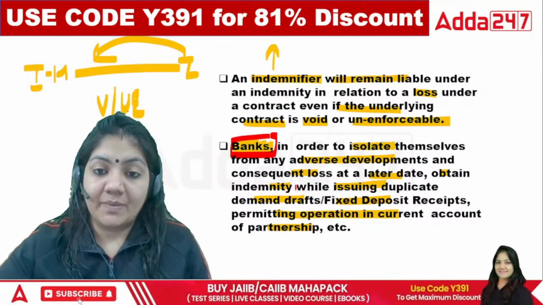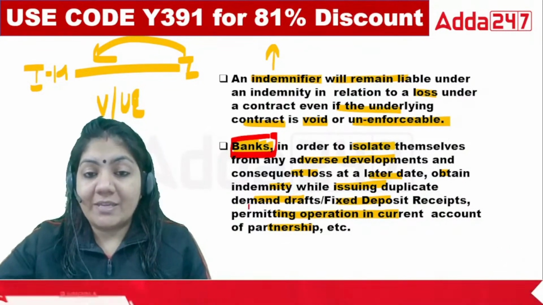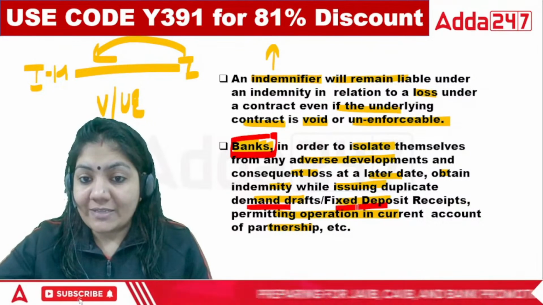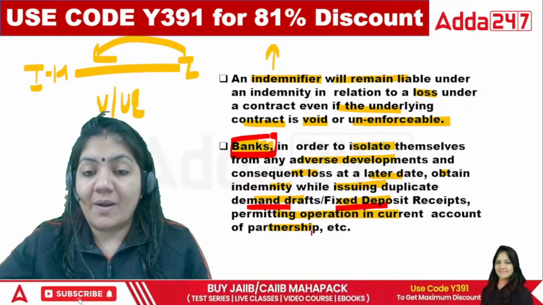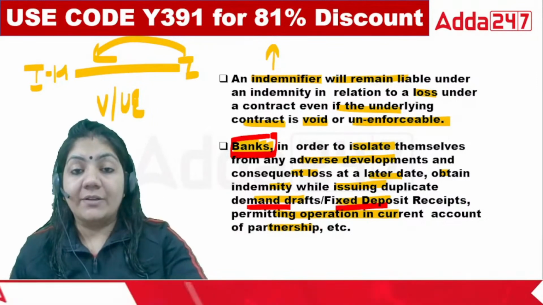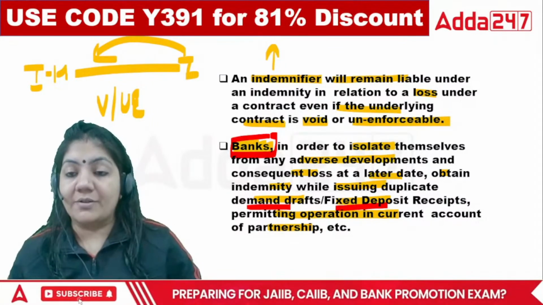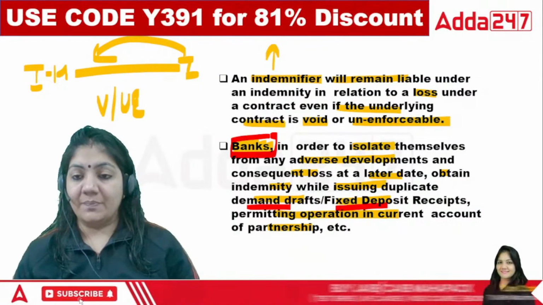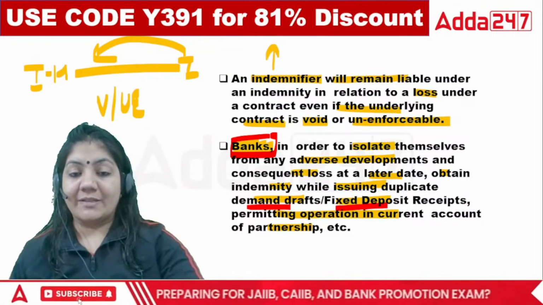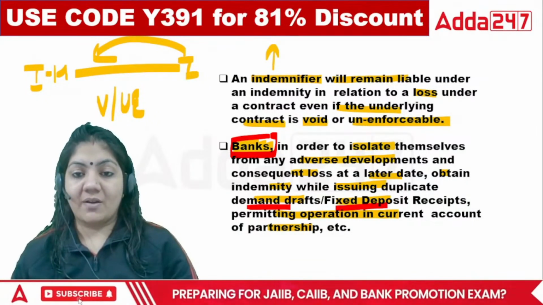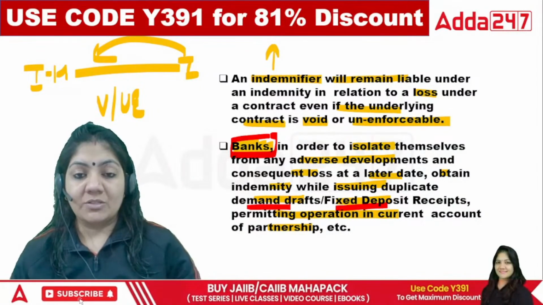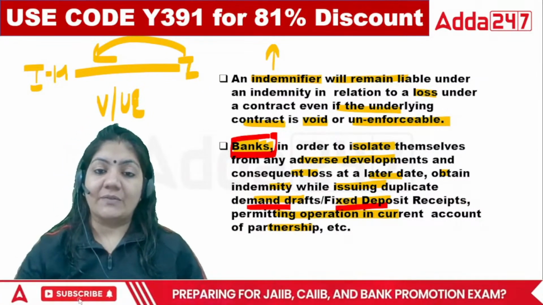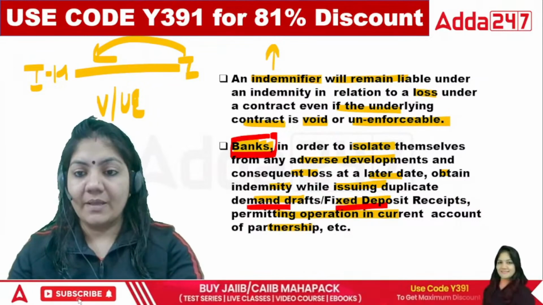Suppose in a bank, any person wants a duplicate demand draft, fixed deposit receipt, etc. In that case, the bank will take the indemnity bond. You are the bankers, you well know this criteria. Suppose Nikita ma'am is demanding a duplicate demand draft or duplicate fixed deposit receipt, in that case I have to fill the indemnity bond here. Then only the bank will issue these things. Is that okay?